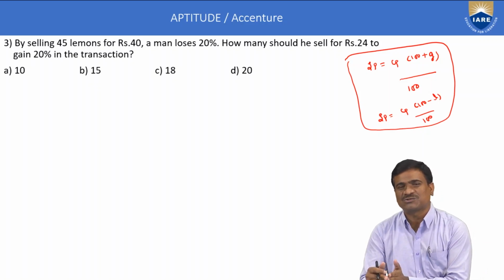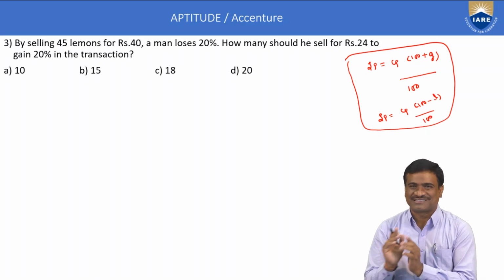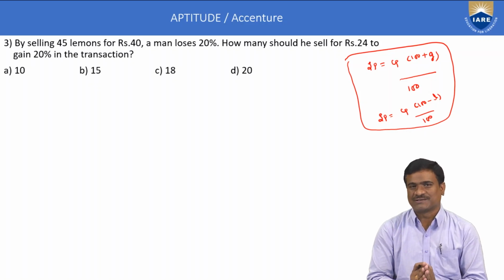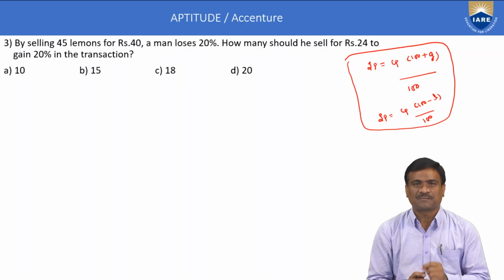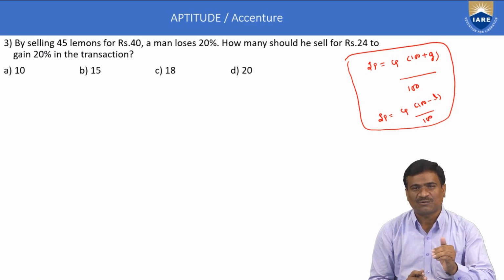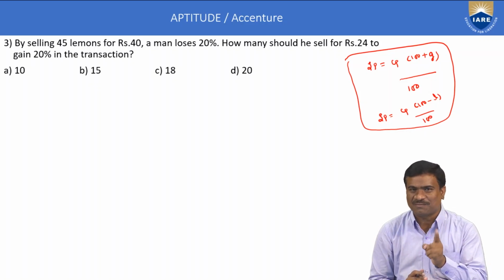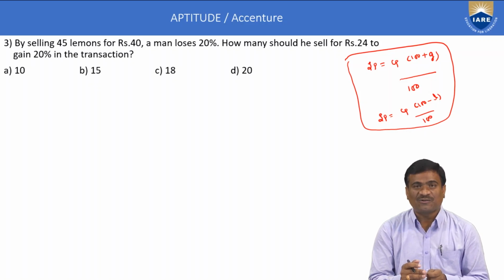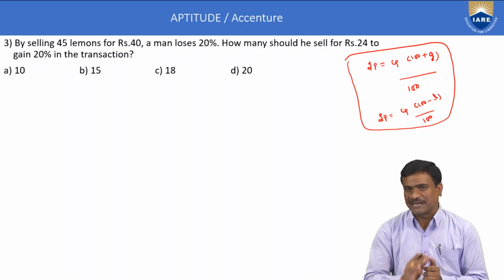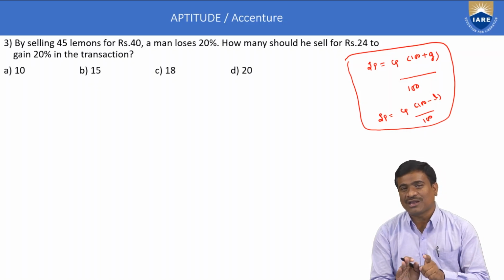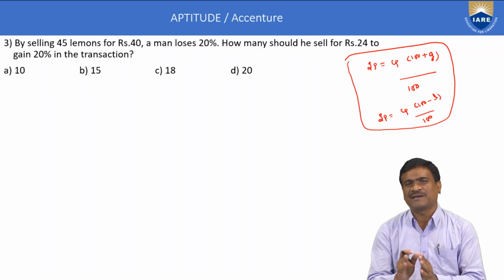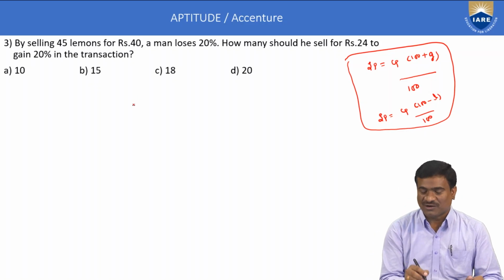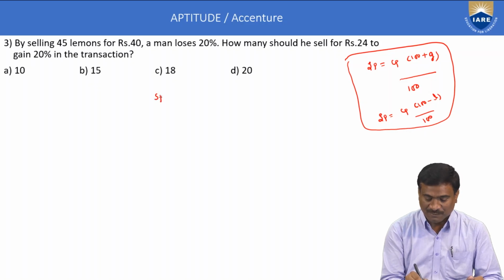One question belongs to this concept in the Accenture test pattern. Next, note: selling price and cost price are always converted into one article price.